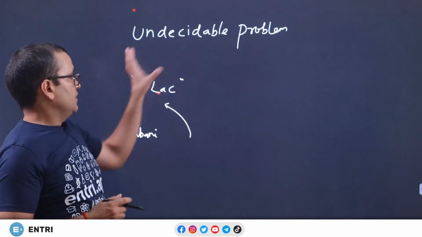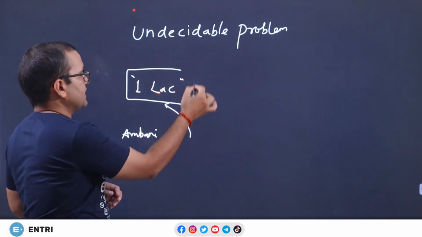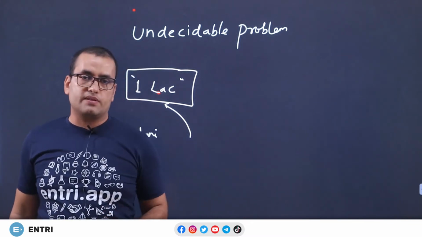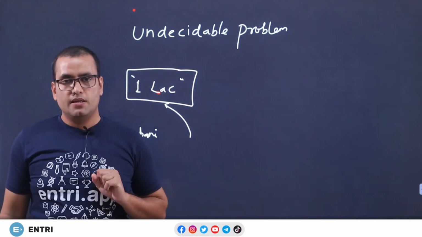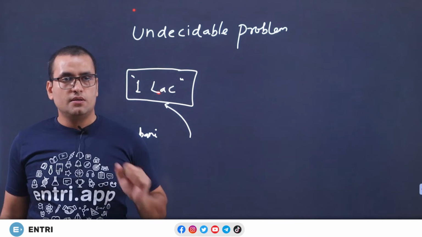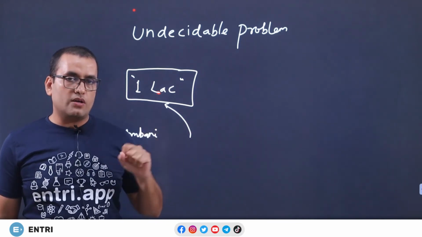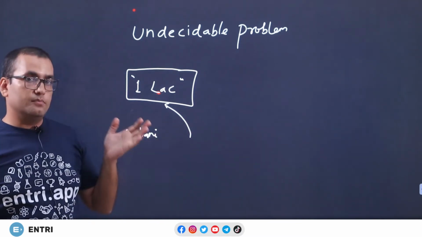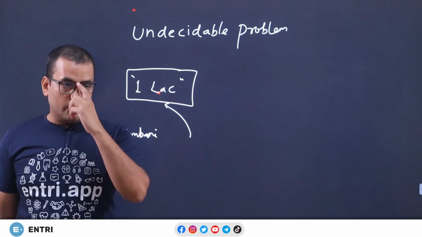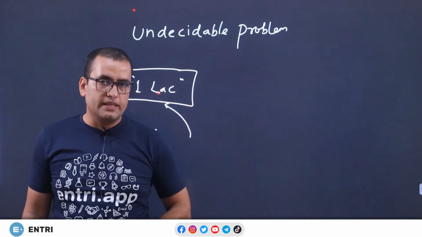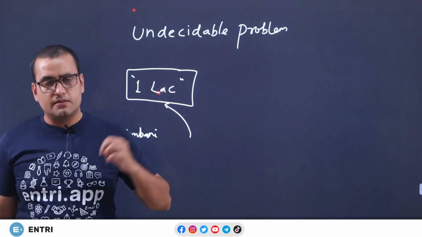So you thought, 1 lakh rupees, as suggested by me: if you put 1 lakh rupees in an empty room, if someone picks it up, he is not honest. If he doesn't, then he is honest. So you tried your algorithm on respected Mr. Ambani. He saw 1 lakh rupees lying in an empty room, and he didn't pick it up.